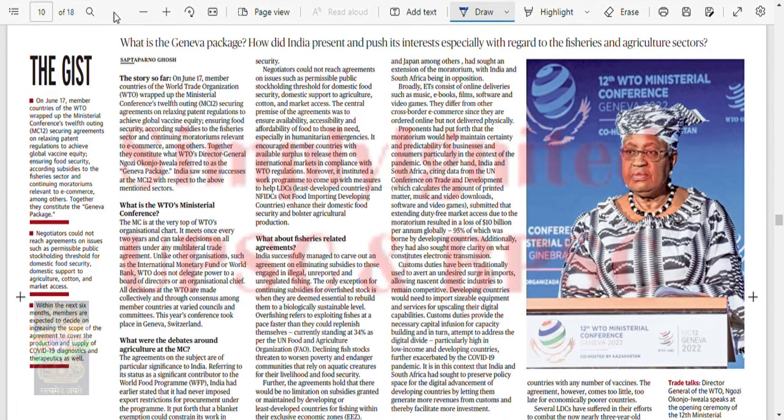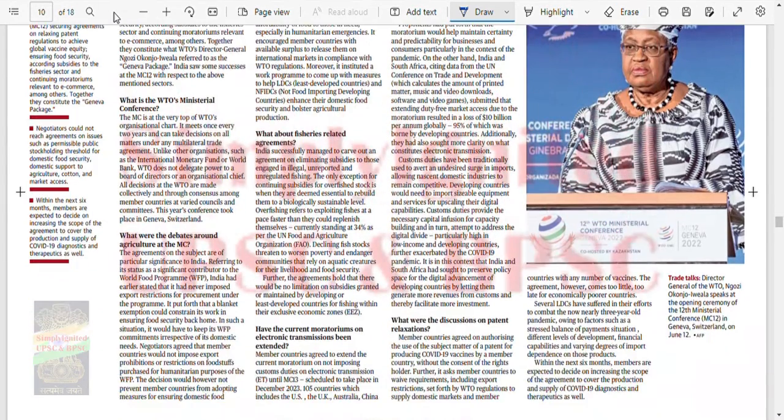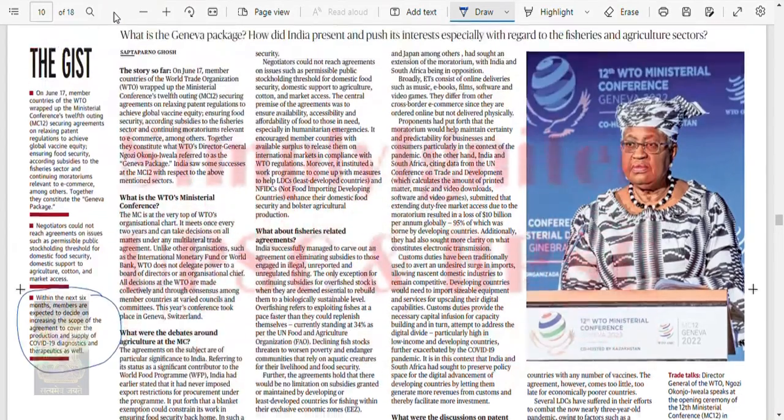Negotiations could not reach an agreement on issues such as permissible public stockholding, threshold for domestic food supply, domestic support to agriculture, cotton and market access. Within the next 6 months, members are expected to decide on increasing the scope of the agreement to cover the production and supply of COVID-19 diagnostics as well as therapeutics. So this was a burning issue where India could not convince the other like-minded countries.